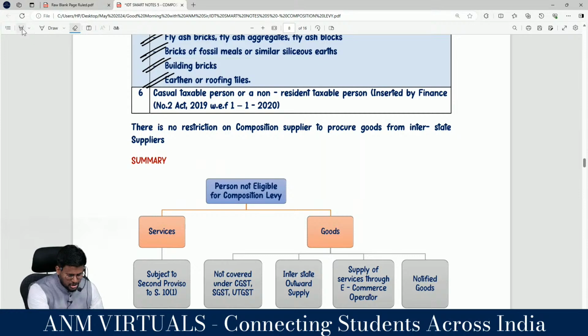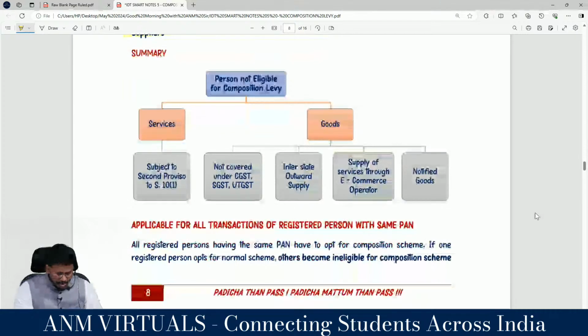So there is no restriction on a composition supplier to procure goods from an interstate supplier. Your inward supply may be interstate, but your outward supply should not be interstate. Person not eligible for composition levy, my dear lovable students. One line summary is services. If you are exclusively engaged in services, sir, it is not allowed. But I am a normal person subject to the second proviso. If my limit is within the limit, then allowed, sir.